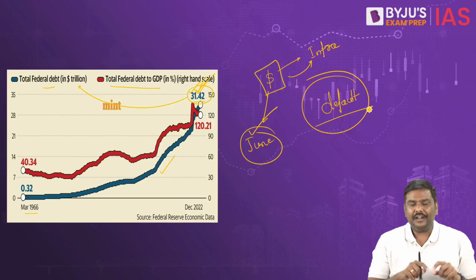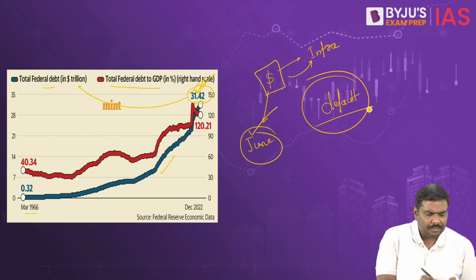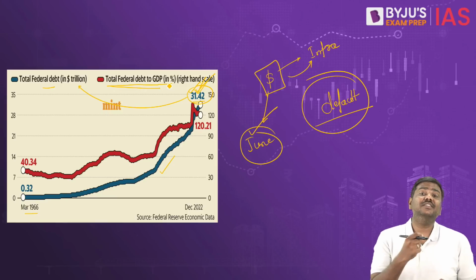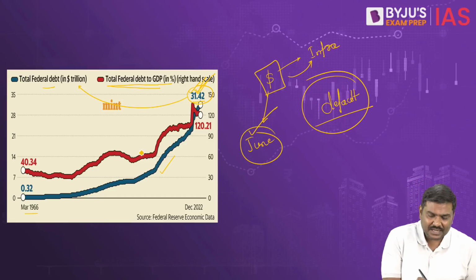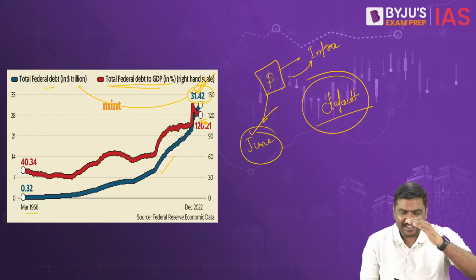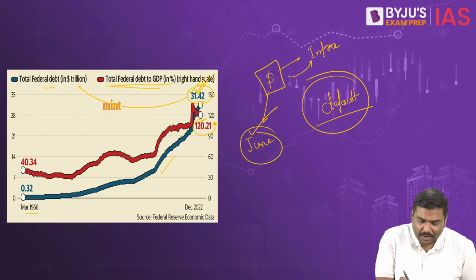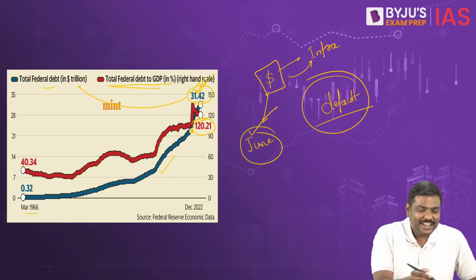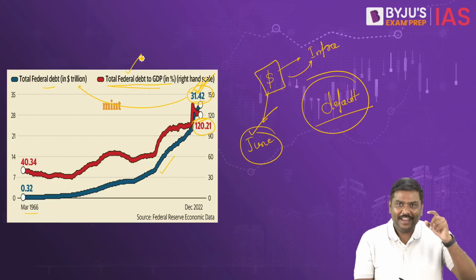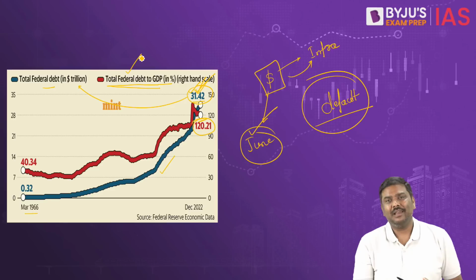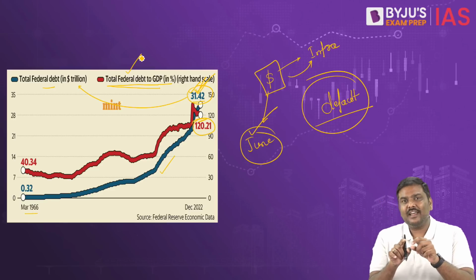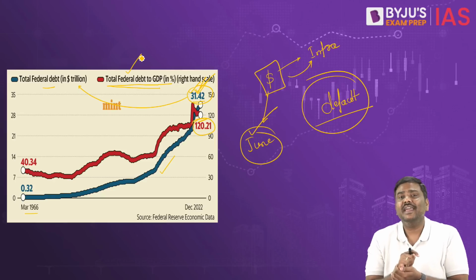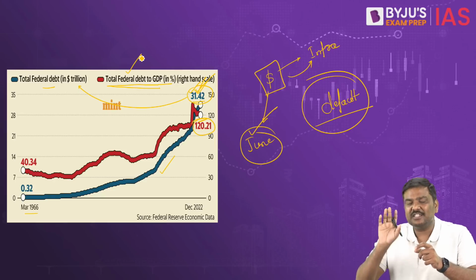And if you just look at it, there is one more very important parameter that has been provided here. What is the total debt as a percentage of GDP? The total debt as a percentage of GDP has kept on increasing, and as per the latest data provided, it is 120% of the GDP. That is, the debt of the government of USA is 120% of the GDP level. And that is the precise reason there have been calls from the opposition party, the Republican Party in USA, for the government to cut down its expenditure.